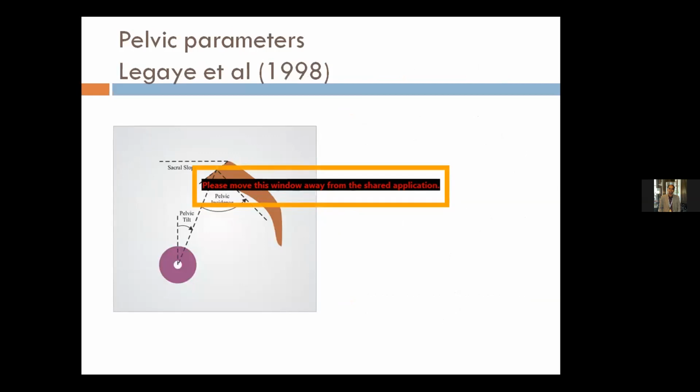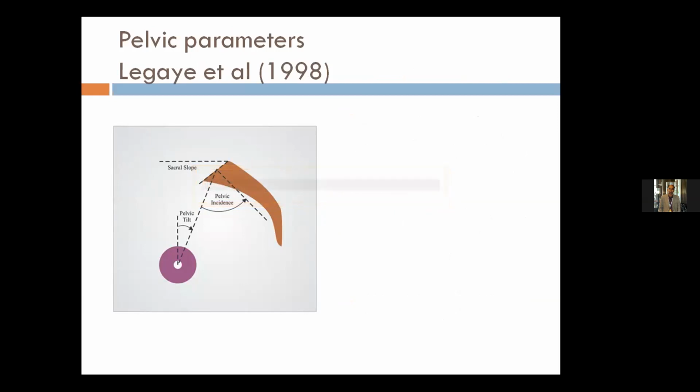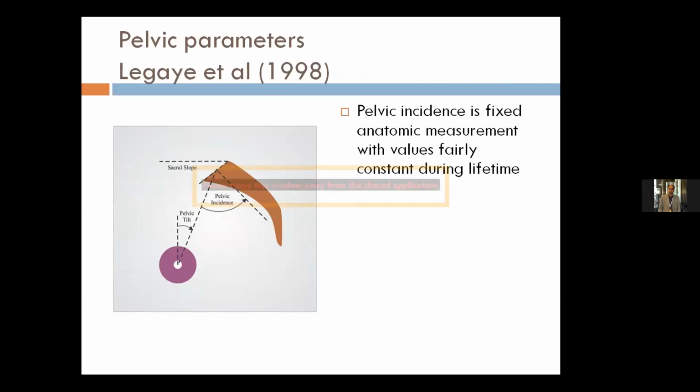Pelvic parameters are increasingly being described as important in patients with adult spinal deformity, even in patients with high-grade spondylolisthesis. These were first described by Legaye and others in 1998. There are basically three pelvic parameters. As Dr. Ramachandran said in the beginning of the presentation, pelvic incidence is a fixed anatomic measurement with values fairly constant during lifetime. Recent papers have suggested that pelvic incidence does change over lifetime, more commonly in postpartum females, but fairly enough, it is a constant parameter.